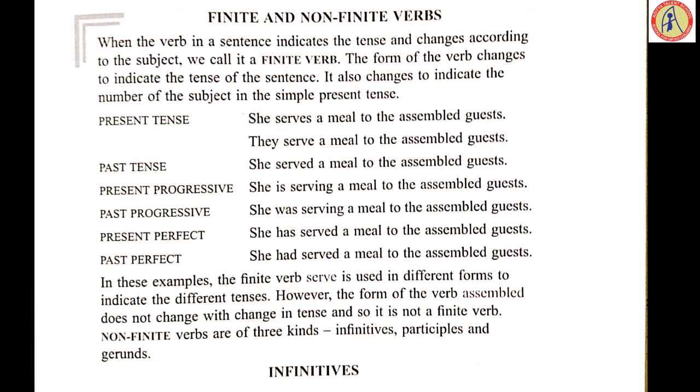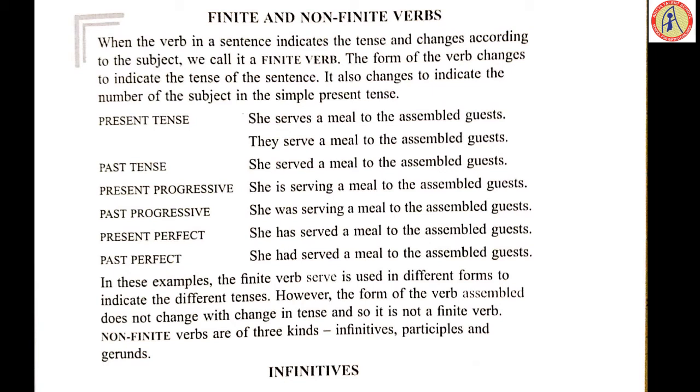The form of the verb changes to indicate the tense of the sentence. It also changes to indicate the number of the subject in the simple present tense. Now, the first thing we are going to learn is the verb in the sentence indicates the tense, that is verb, and it is going to change according to its subject. If it changes according to the subject, it comes under as a finite verb.